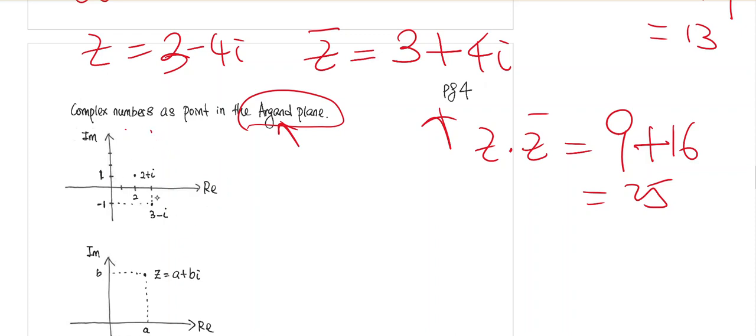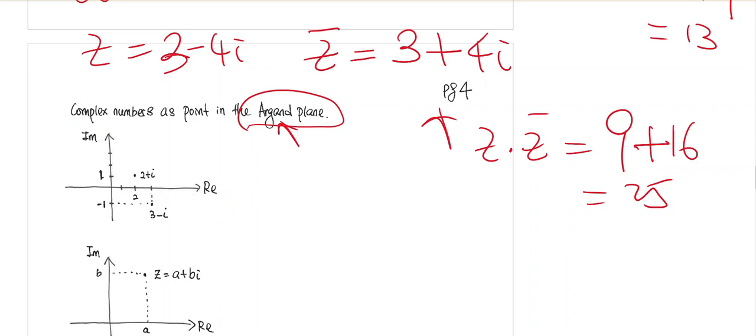So let's say you have a complex number. Here these are all real numbers: 1, 2, 3, -1, -2, -3, and on the other axis 1, 2, 3, -1, -2, -3. It's just like our coordinate system. It's just that we do not call the x-axis the x-axis and the y-axis the y-axis. We call the x-axis the real axis and the y-axis the imaginary axis.